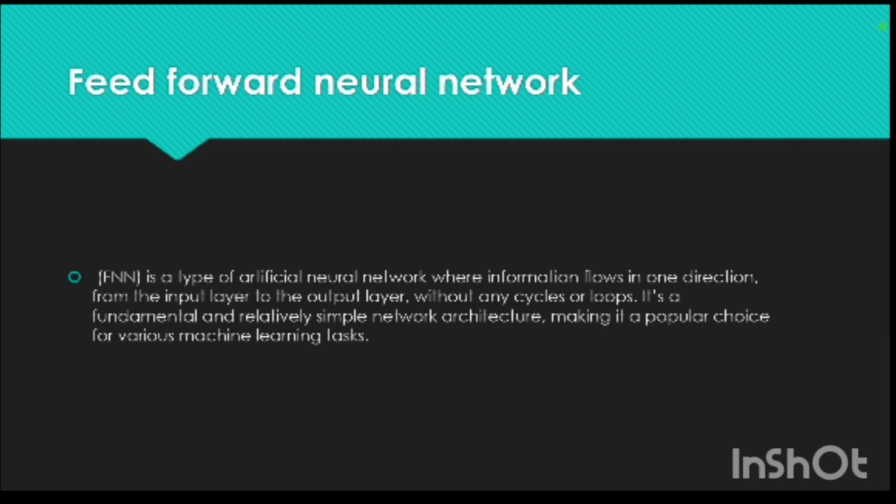Let's see the feed forward neural network. It is also known as FNN, and is a type of artificial neural network where information flows in one direction from the input layer to the output layer without any cycles or loops. It's a fundamental and relatively simple network architecture, making it a popular choice for various machine learning tasks.